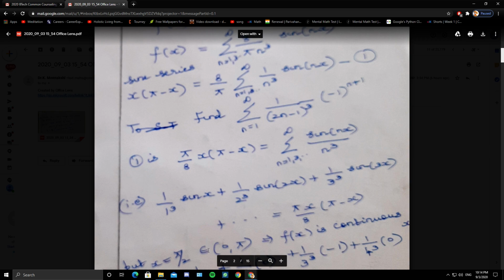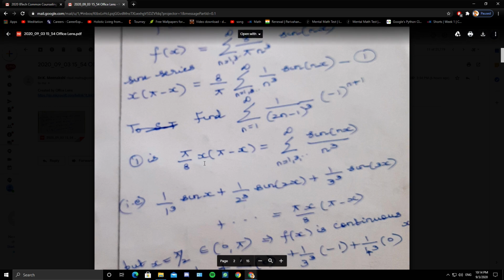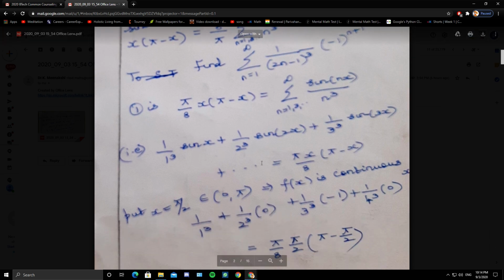So pi by 2 belongs to the interval 0 to pi, so f of x is continuous at x equals pi by 2. I have taken x as pi by 2 in this expansion. So what is it? Pi by 8, pi by 2, pi minus pi by 2. We have taken x as pi by 2, and when you expand this summation, 1 by 1 cube sine x plus 1 by 3 cube sine 3x plus etc.